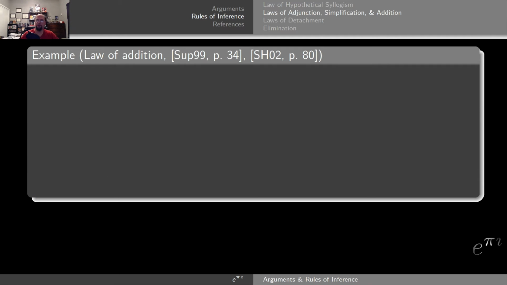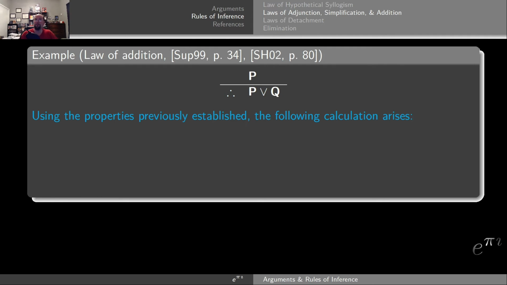Now let's consider the law of addition. Much like the law of simplification, there is a single premise that leads to the conclusion. In this case, the premise happens to be P. The conclusion will be P disjunction with Q. As the name implies, what's happening here is you're adding in a second statement with a disjunction free of charge. Like with the simplification, this can be shown with a truth table. However, we have enough machinery we can actually do this by just doing a calculation with the previously established identities.